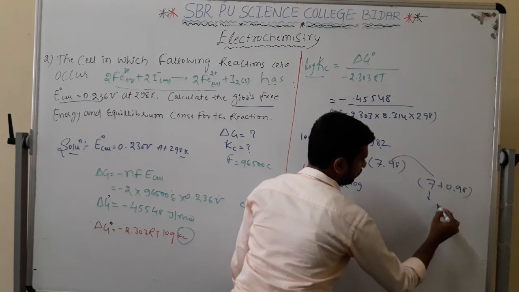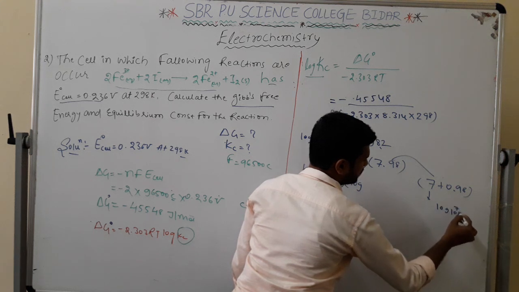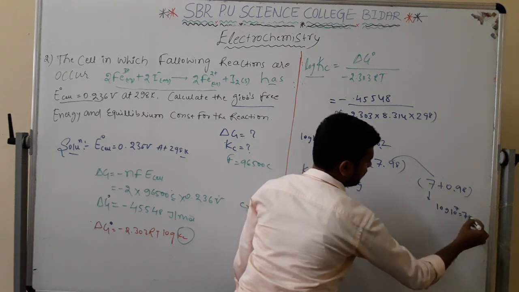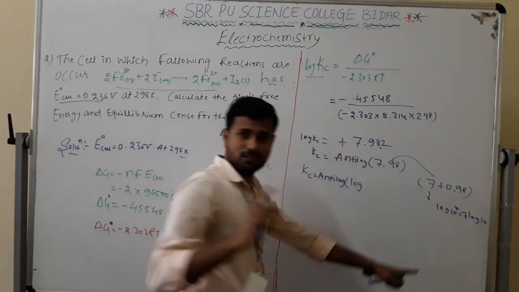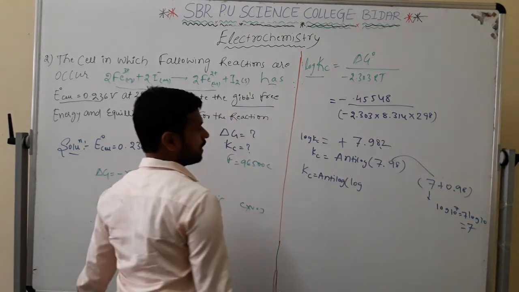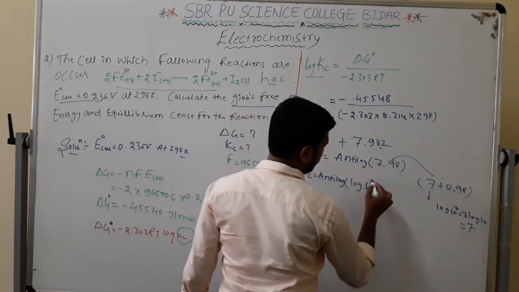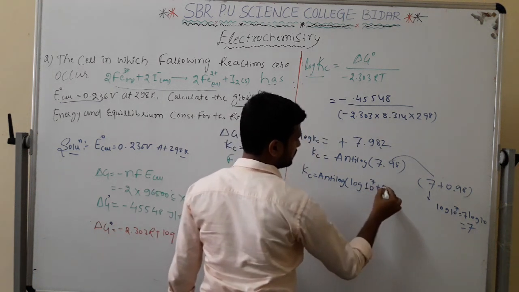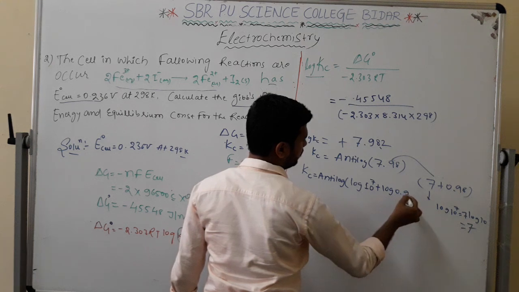Log a power b, log 10 power 7, I can write as 7 log 10. Log 10 is 1, so this value becomes 7. So I can write log 10 power 7 plus log of 0.92.